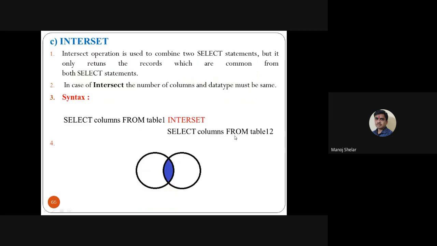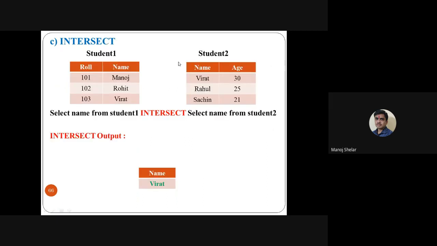Intersect means only the common elements of both sets. So simply: select column from table, intersect, select column from the table name. So only the common ones display. Same example, student one, student two: name Manoj, Rohit, Virat, Rahul, Sachin. Select name from student one intersect select name from student two. What is common in both tables? Virat is common, so display only Virat. Simple.